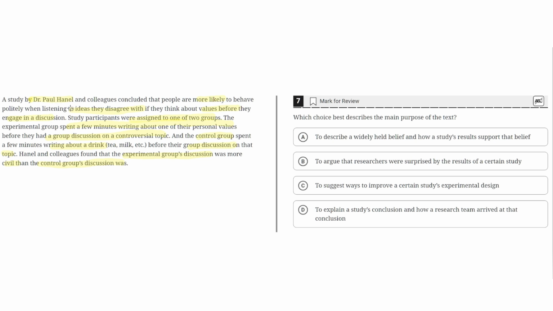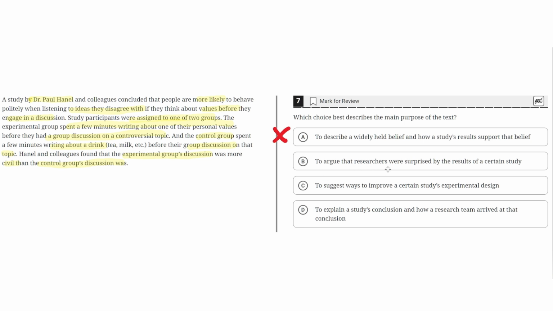So it begins with a conclusion, and then it goes into the study and the specifics of that study and how they arrived at that conclusion. So overall, A is incorrect because there is no widely held belief, and the study doesn't support that widely held belief.